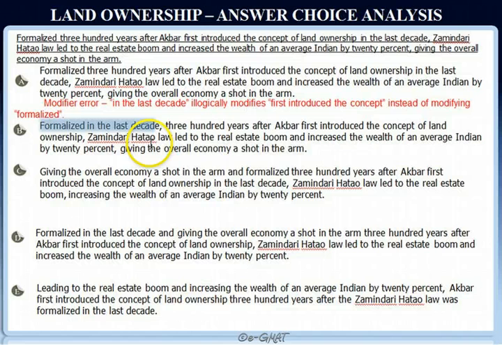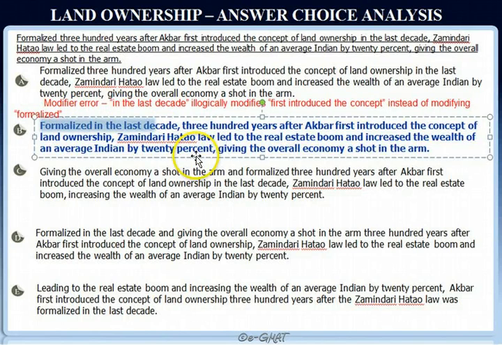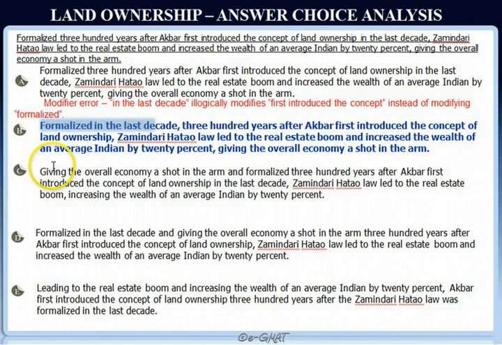So Zamindari Hatao law led to the real estate boom and increased the wealth of an average Indian by 20%, giving the overall economy a shot in the arm. So this sentence, the way it's written, appears to be absolutely correct without any error. So this could very well be our correct answer choice. But before we mark this as the correct one, let's review the other choices as well.